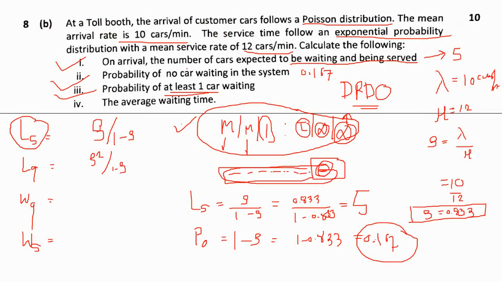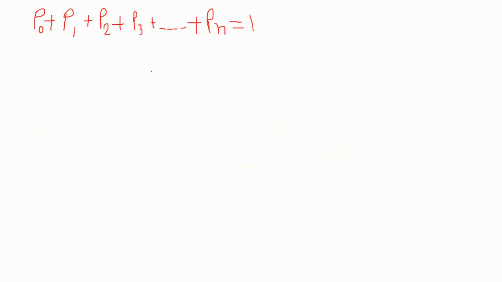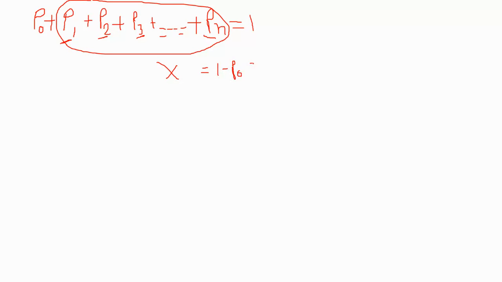So here the question says at least one car. That means there may be one car, two cars, three, four, or up to n number. So I can write it as 1 minus p0. That means you have to subtract the probability of no car from the probability of all, that means 1. So it is 1 minus p0, that is rho.